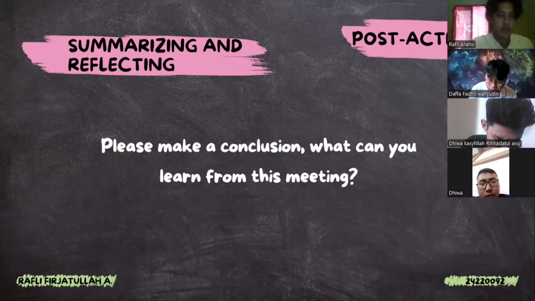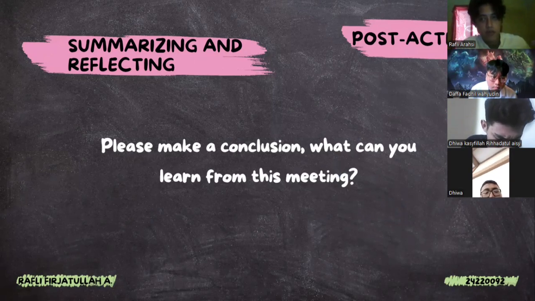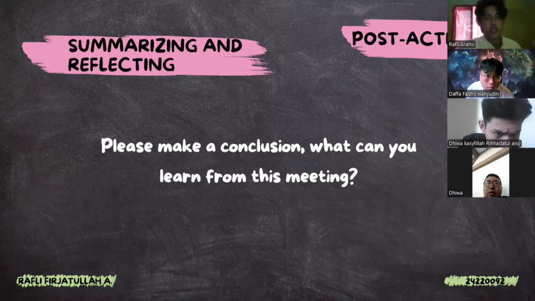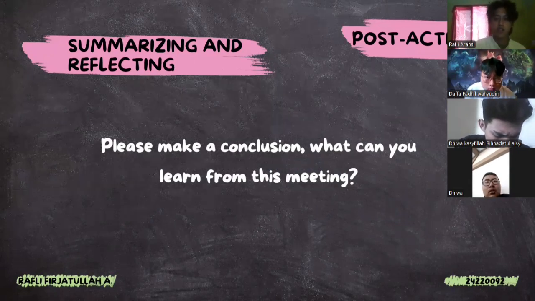So okay, done everybody. I've done, sir. So please say what you can learn from this meeting.